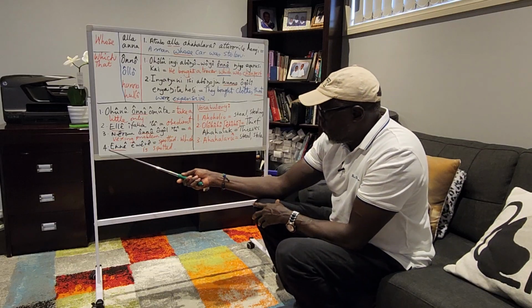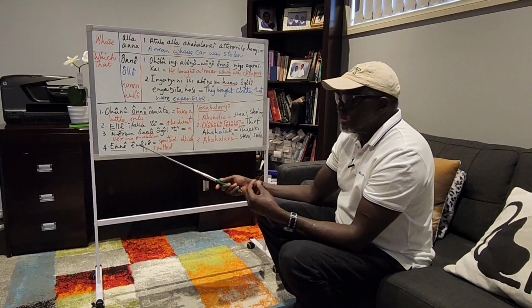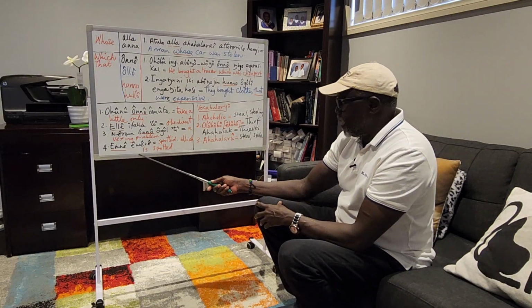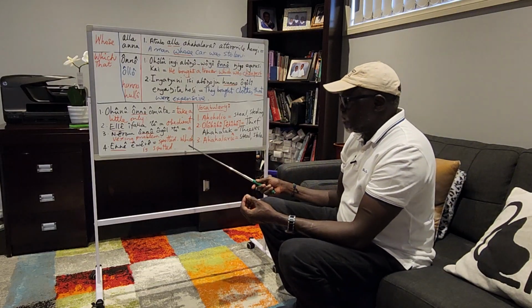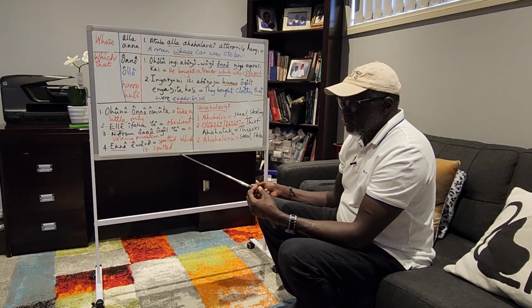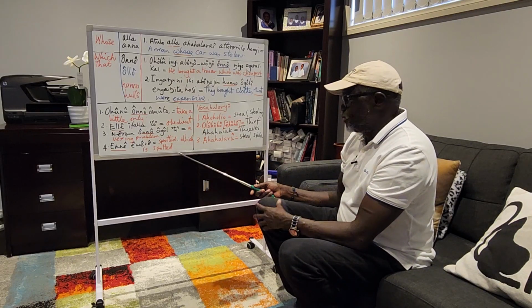In number 4, anawere. We also use these words when we talk about colors. Anawere here is spotted, but when we use it as a relative pronoun, it will be which is spotted. So anawere means a goat which is spotted.